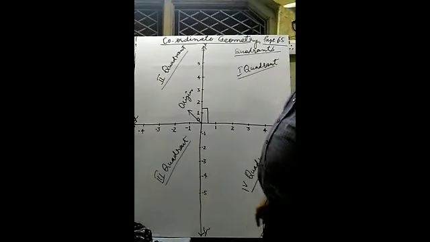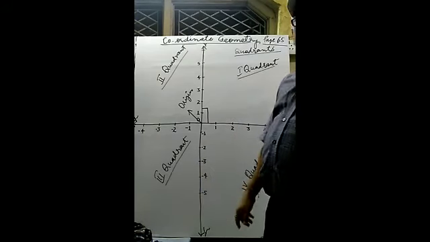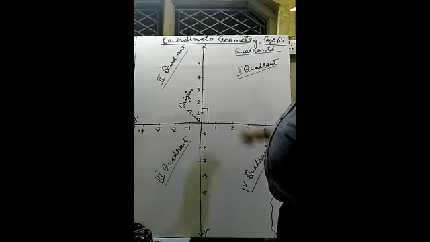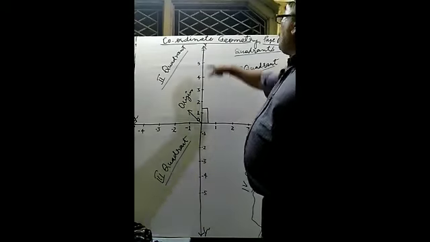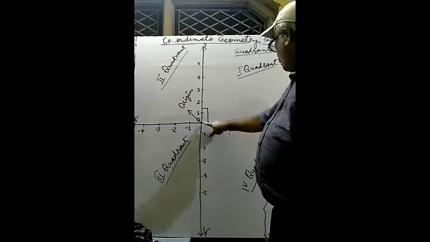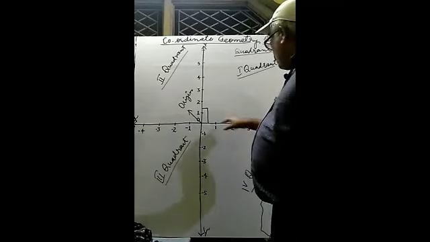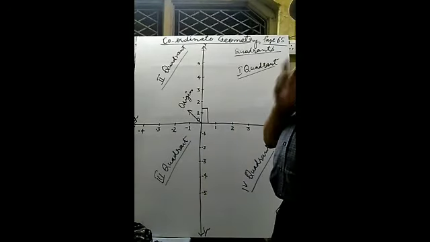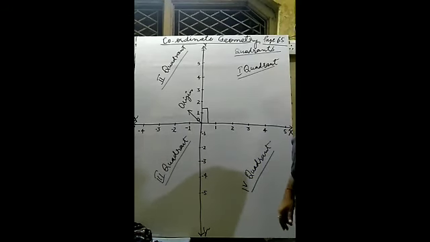Now we have to consider the convention of sign of the first quadrant. See, this first quadrant is covered by OX and OY. It is the bounded area of OX and OY, this much space. So you may mark that the distance on the x-axis is positive and the distance on the y-axis is also positive.